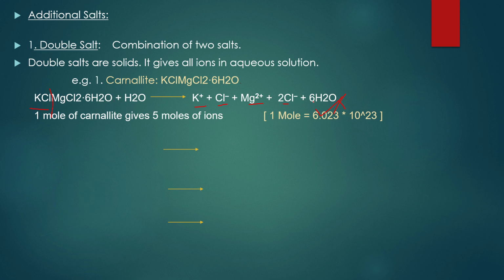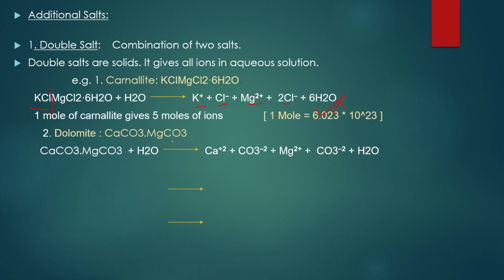This is the one which I explained to you. 1 mole of carnallite gives 5 moles of ions, and 1 mole is equal to Avogadro's number, 6.023 × 10^23. Next, consider another double salt, dolomite, CaCO3·MgCO3. When this is hydrolyzed, it is simple.